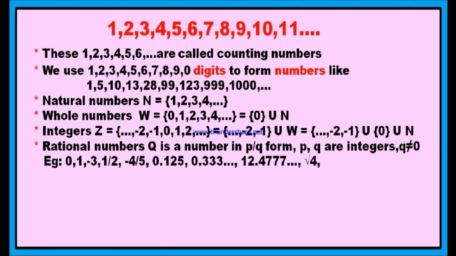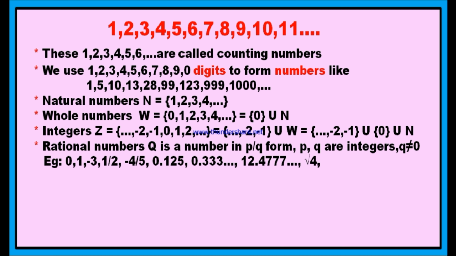Therefore, root 1, root 4, root 9, root 16, root 25, and all these are rational numbers. If it has a perfect square root, then they are called rational numbers. Okay? Therefore, what is a rational number? A number which is in the form of P by Q, where P and Q are integers and Q is not equal to 0, that is, the denominator is not 0. Both numerator and denominator should be integers. Such type of numbers are called rational numbers.